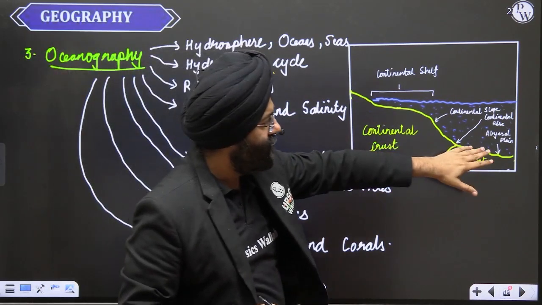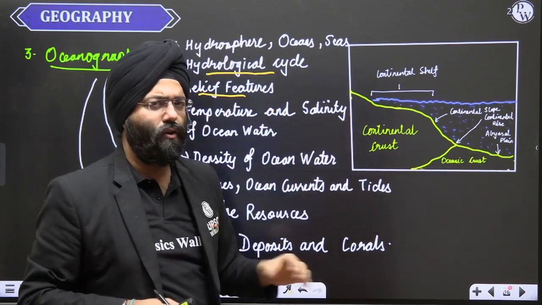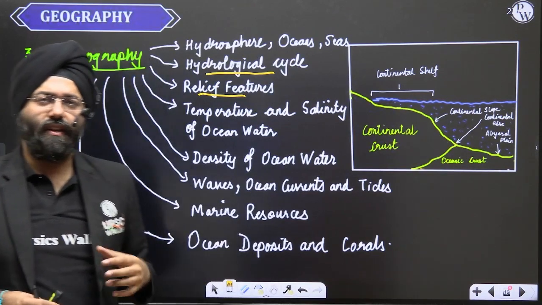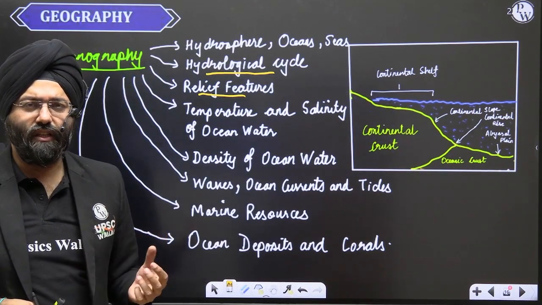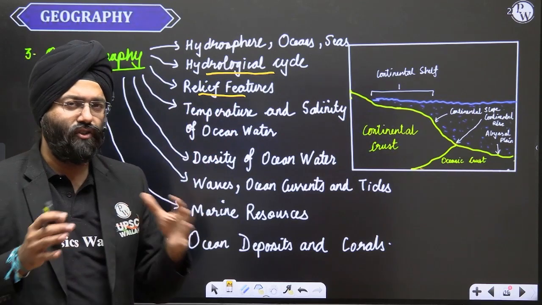For example, we have seen abyssal plains, continental rise, continental slope, a continental shelf. Along with it, we need to study that there are major relief features, there are minor relief features, what are the characteristics, how they're different from each other. All these things basically come under the relief features.